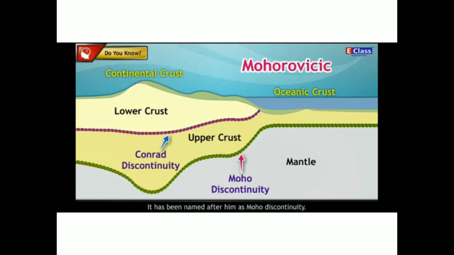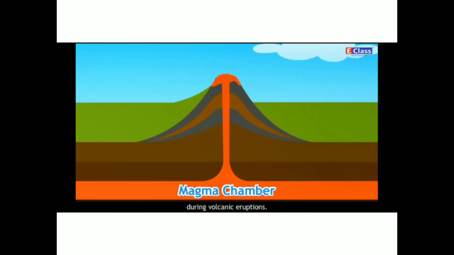Below the crust lies the mantle. The mantle can be divided into two layers, upper and lower mantle. The upper layer is more in a liquid state. Here one finds magma chambers. It is through these chambers that the magma comes out to the earth's surface during a volcanic eruption. This layer is also known as the asthenosphere.